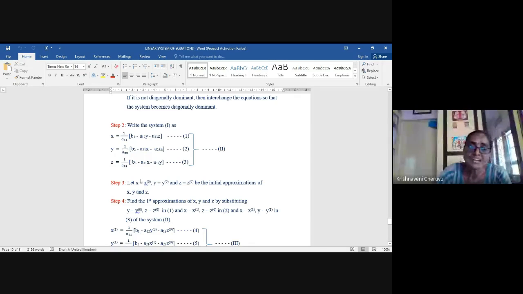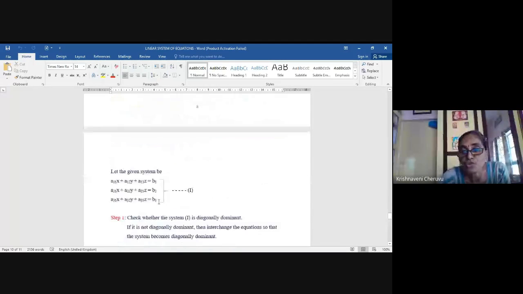So I'm writing the first approximation denoting by x bracket 0. I mean initial approximation is denoted by x bracket 0, y bracket 0, z bracket 0. Okay. So now you have initial approximations x bracket 0, y bracket 0, z bracket 0. So with these, please be very careful. If it is Jacobi method, all these values are simultaneously substituted in all these equations to get x, y, z at a time. But now in this method, this Gauss-Seidel method, you cannot substitute all at a time.